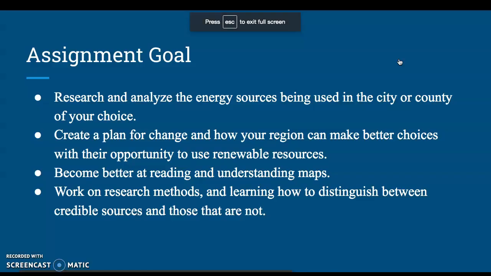All right. For this assignment, your goal is to research and analyze the energy sources being used in the city or county of your choice. You're going to create a plan for change and how your region can make better choices with the opportunity to use renewable resources. You're also going to become better at reading and understanding maps. This includes keys, legends, things like that.